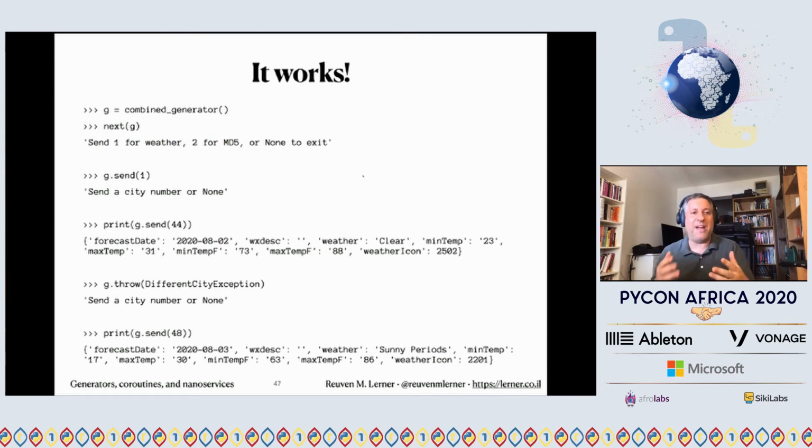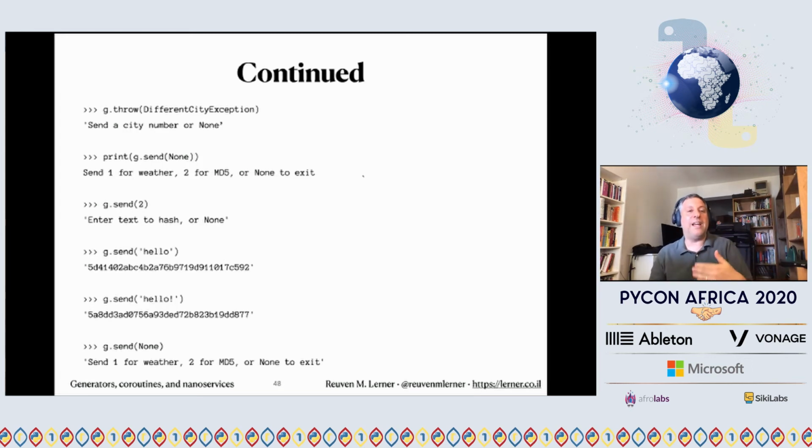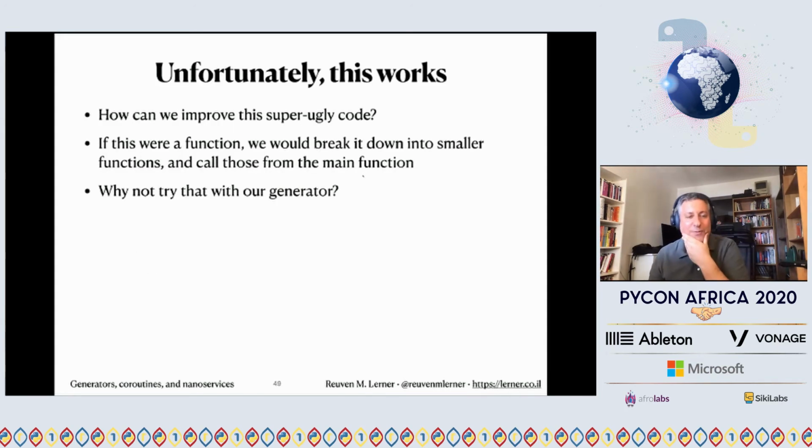So we say here, g equals our combined generator. We're going to do next. It sends us the message. Send 1. Oh, well, now it wants a city number. So I'll send 44. Great. Then I can throw an exception. I'm back at the top. I can give it a number, or I can throw the exception. I can send None. And I'm back at the way, way tippy top. I can say I want to do MD5 hashing. Here's the hash for hello. Here's the hash for hello, exclamation point. Fantastic. And once again, unfortunately, this works.